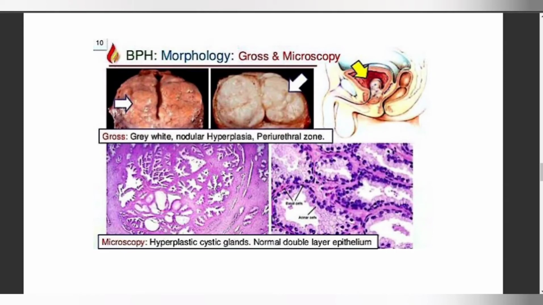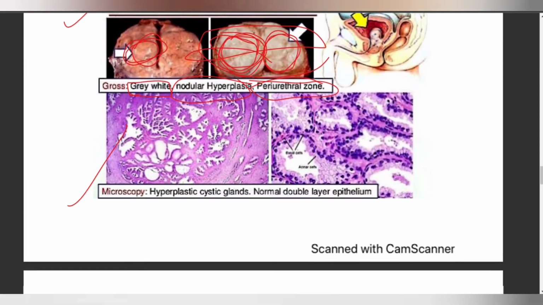Now you can see the gross and microscopical features. In the gross, you can see there will be gray white nodular hyperplasia, mainly in the periurethral zone. As you can see, the presence of gray white nodules, and there will be an increase in the number of cells in the prostatic region. This is the best example, that is prostatic hyperplasia. Since there is enlargement of this periurethral zone region, you can notice that there is hyperplasia.